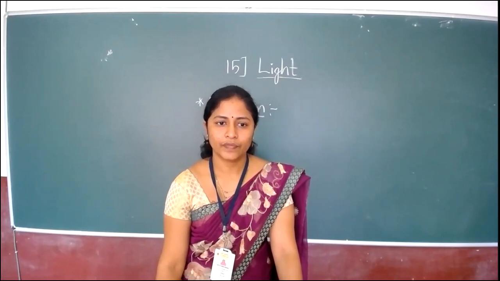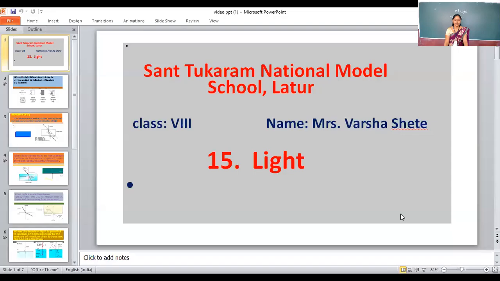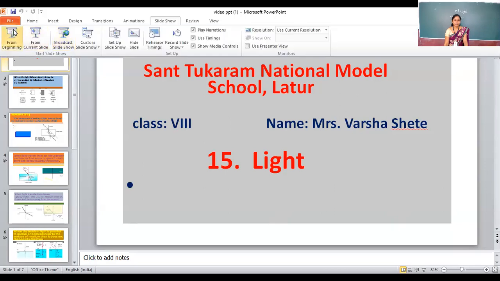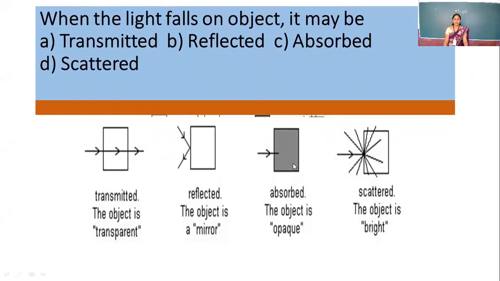Whenever the light falls on any object, light undergoes different phenomena like reflection, transmission, and scattering. All these phenomena depend on the nature of the object.